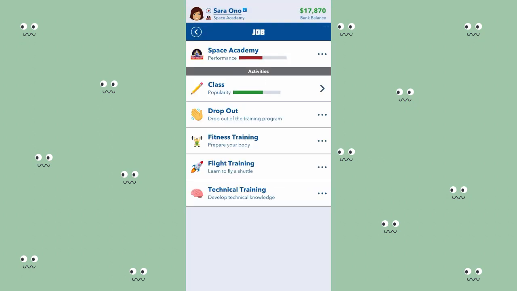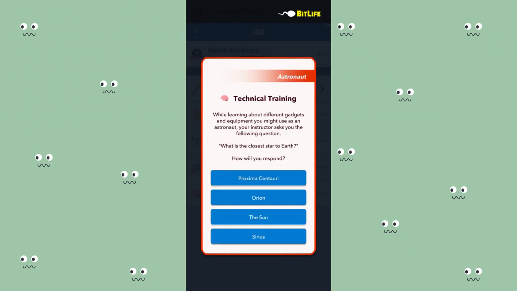After doing the flight training, I'm going to develop technical knowledge. This technical training is kind of the hardest because they're asking questions related to space and not everybody knows about this. So there are two ways I do this. The first one is, when I select the wrong answer, I'm going to close out of the game. I'm not going to tap to continue. I'm just going to close out of the game, get back, and then attempt another question. I'm going to keep doing this until I get the question right.